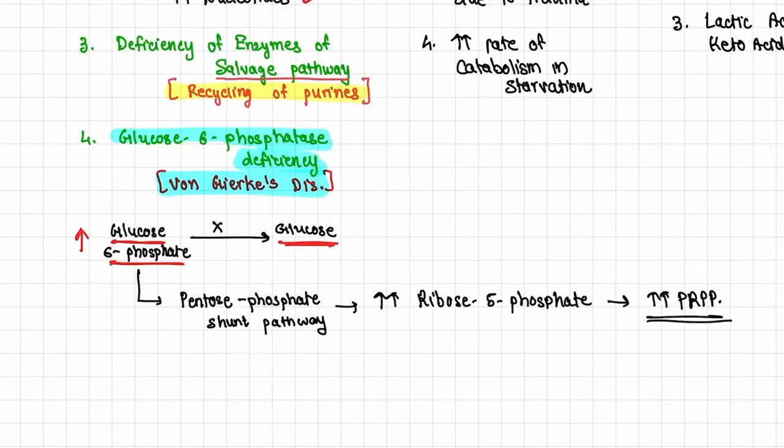Glucose 6-phosphate will be channeled to the pentose phosphate shunt pathway, which will lead to increased ribose 5-phosphate and increased PRPP synthesis.